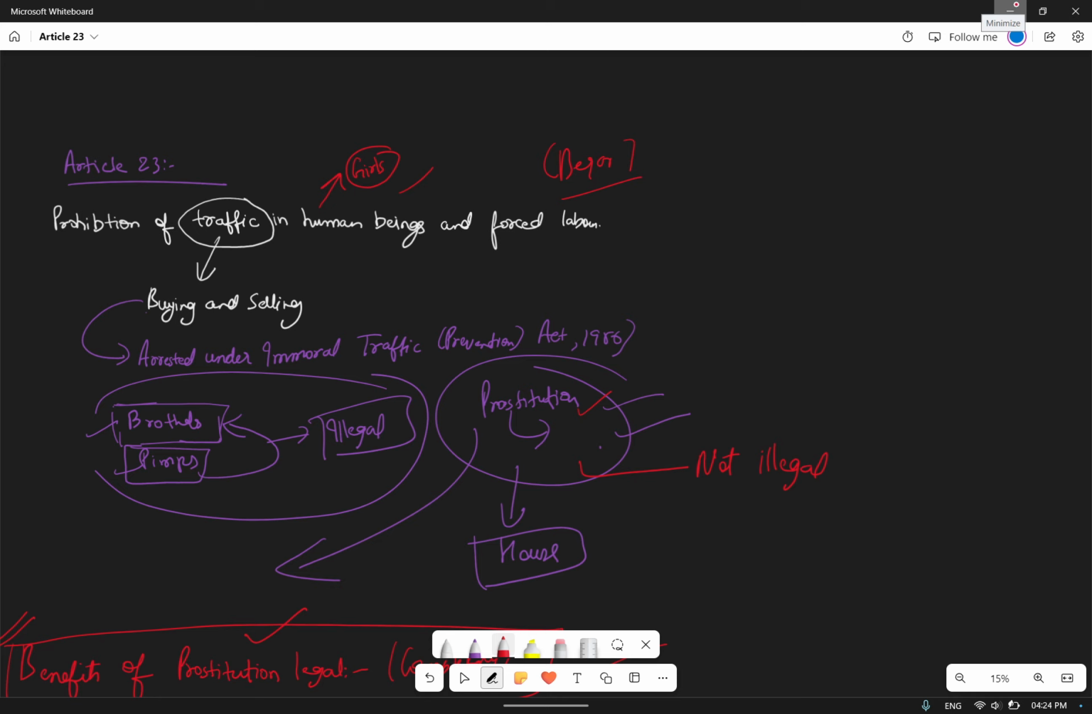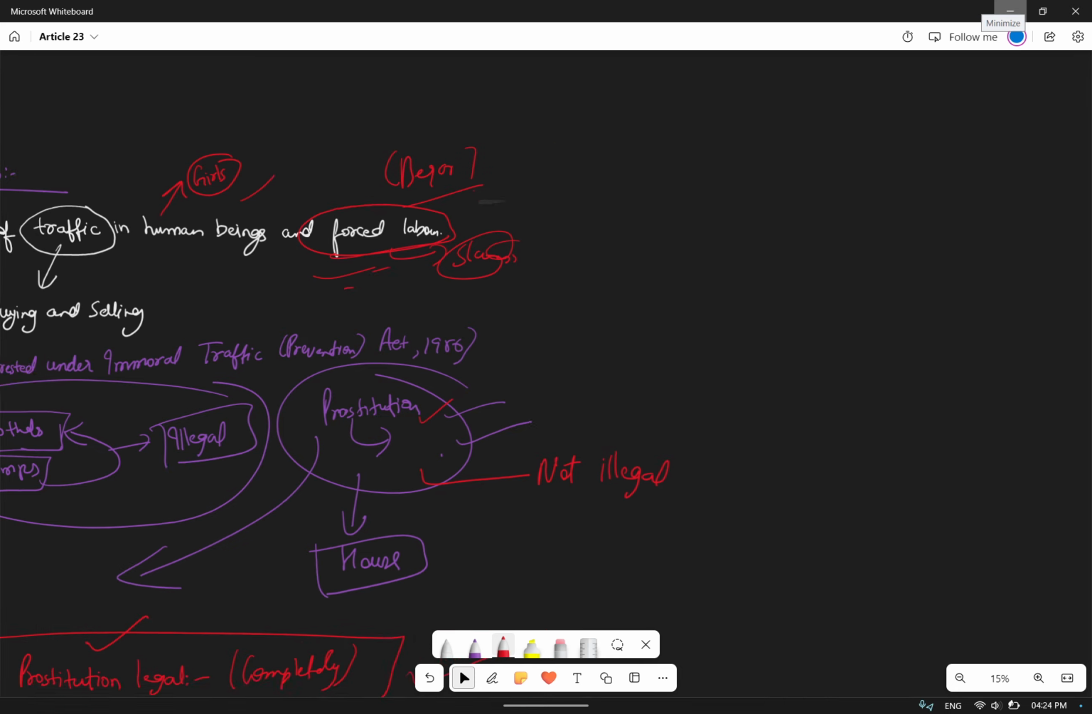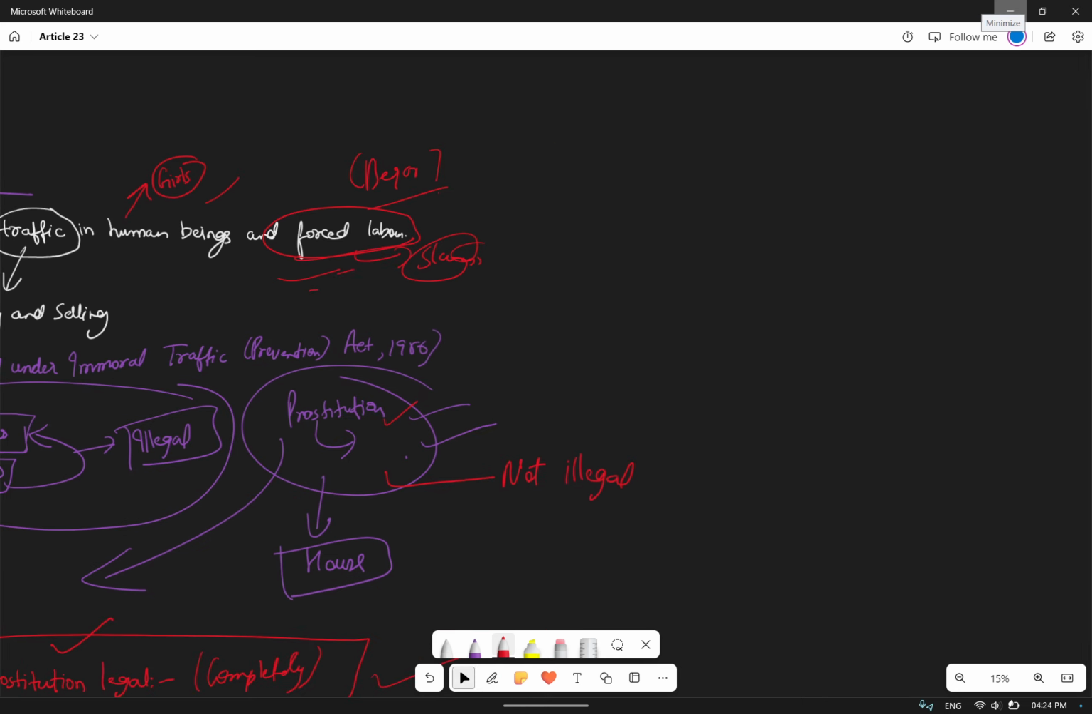Slavery is not explicitly mentioned, but there is no doubt that the expression traffic in human beings would cover it. Like, the word slavery is not mentioned, but forced labor comes under that concept only. In the Dubar Gola versus Union of India case, it comes that there is also law for prevention, for bonded labor.